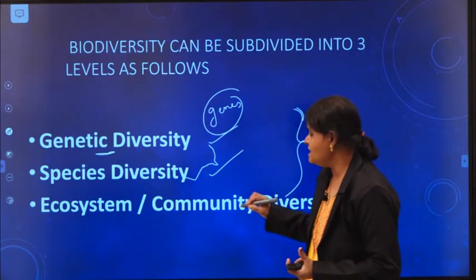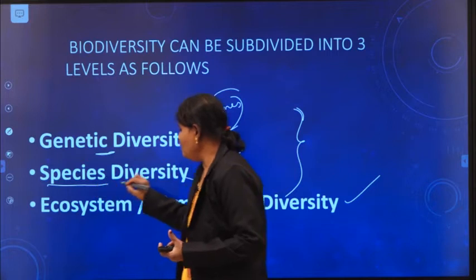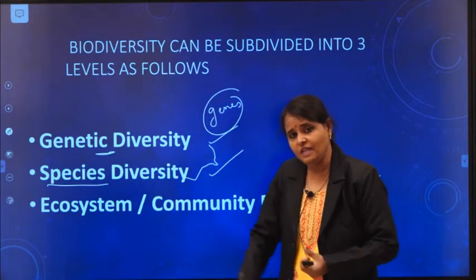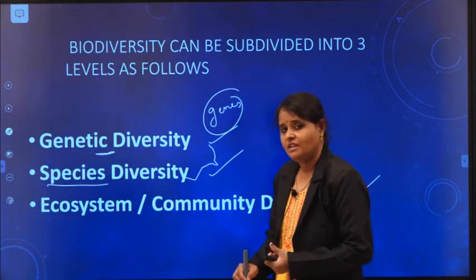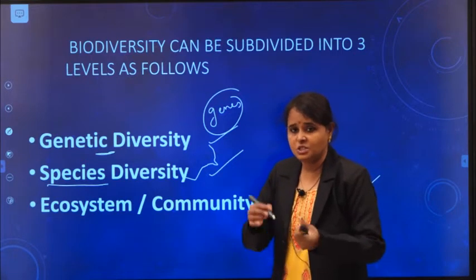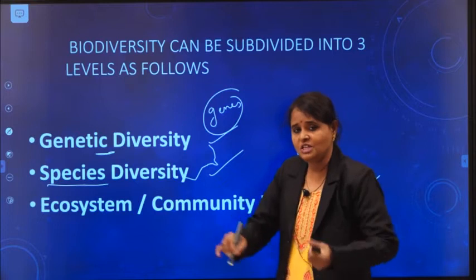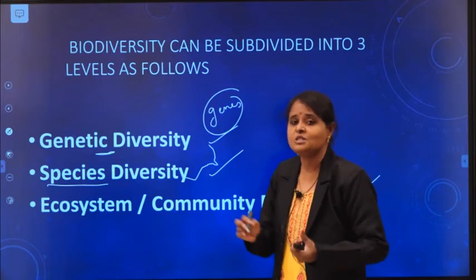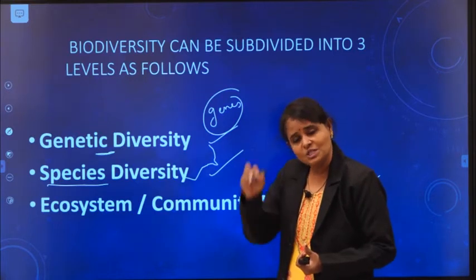Okay, species diversity. There are a number of species present in a particular place and its variation. That is species diversity. Insects, birds, snakes, amphibians, you see in a particular area, that is species diversity, richness of species.